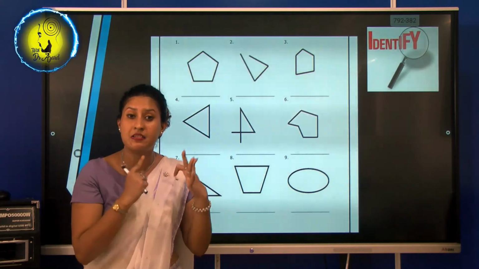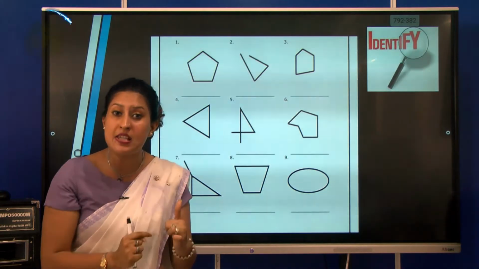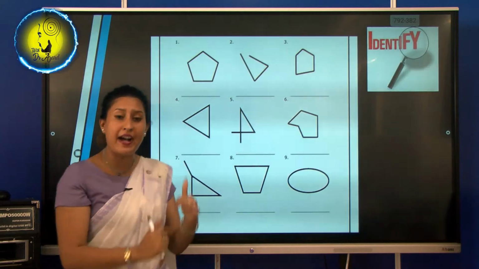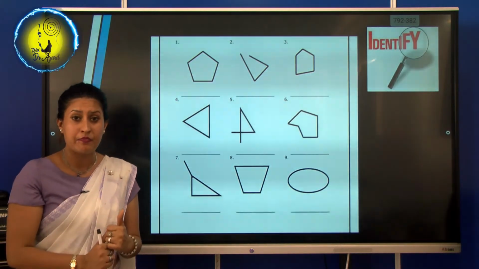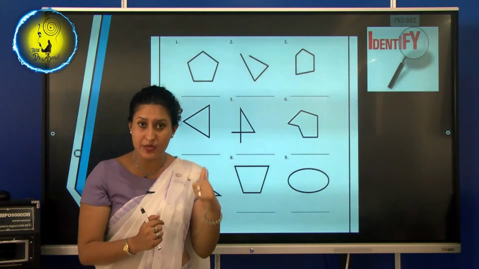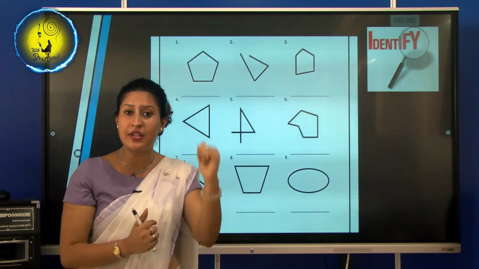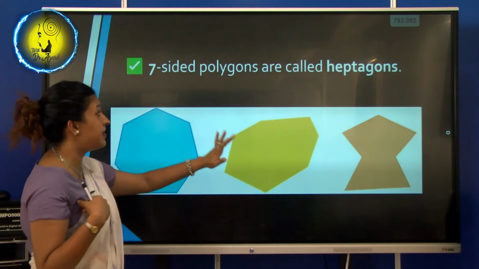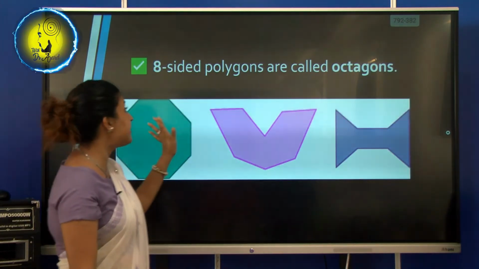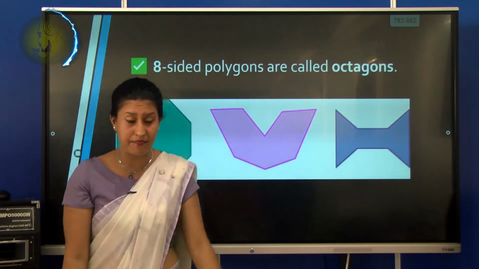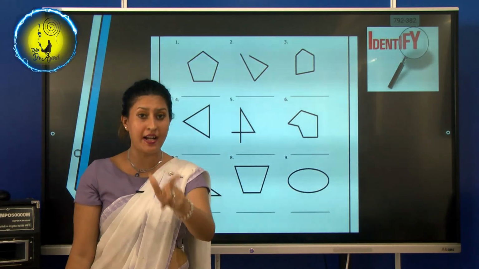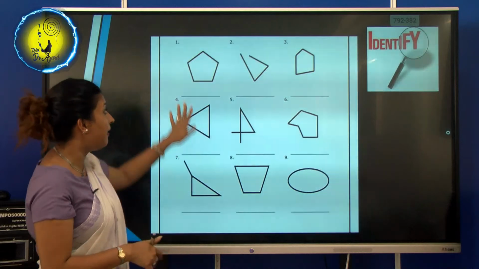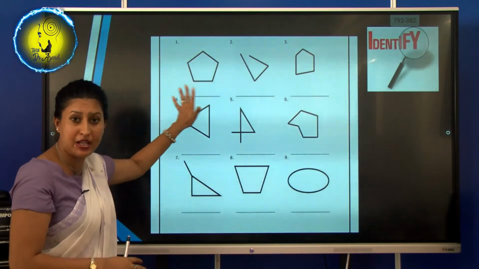Okay, 3 sides are triangles. 4 sides, 4 vertices, what? Quadrilaterals. Okay, 5 sides, 5 vertices, pentagons. 6 sides, 6 vertices, hexagon. 7 sides, 7 vertices, what is that? Heptagons, and then 8 sides, 8 vertices are octagons. Now, with what we have studied, we are going to do a small activity and we are going to close it up. So now I think you can remember what we studied.